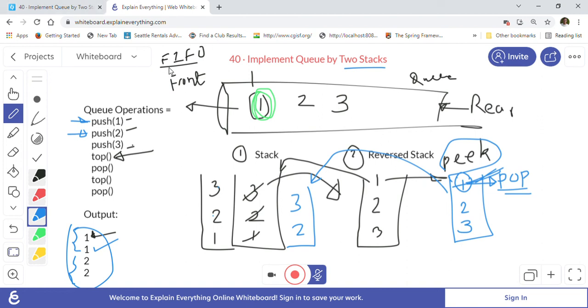So that's what you will do. So this is how the FIFO structure works. FIFO is first in first out. So that is a queue. So whatever is the first input element to the queue will come out first from the queue. So that is the basic idea.